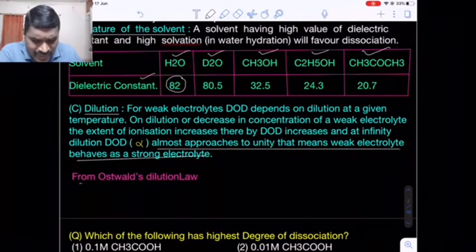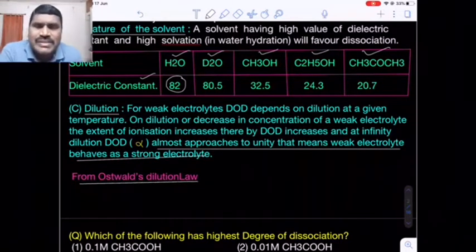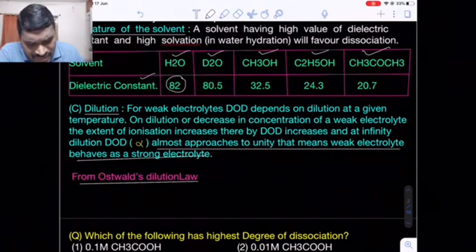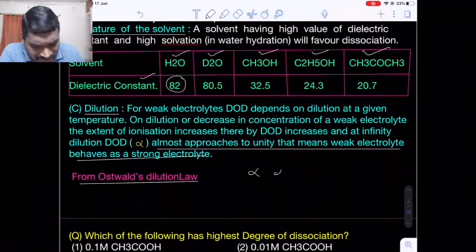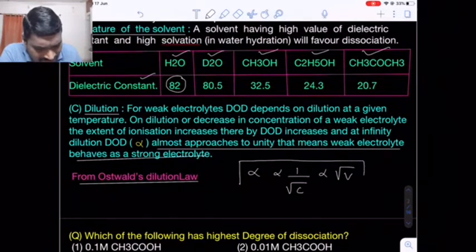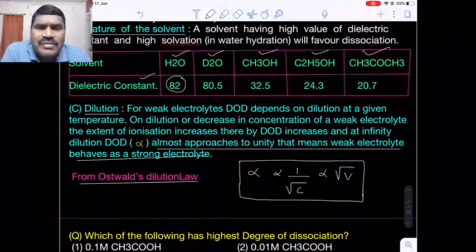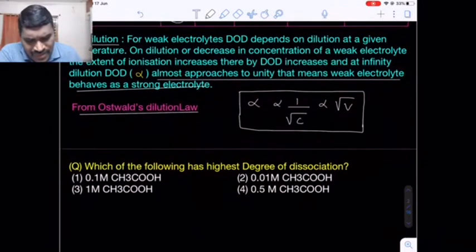It can be explained with the help of Ostwald dilution law. We will discuss it. According to Ostwald dilution law, the degree of dissociation of an electrolyte, especially a weak electrolyte, because the Ostwald dilution law is significant only for weak electrolytes, is inversely proportional to the square root of the concentration, or directly proportional to the square root of the volume. We will discuss what the Ostwald dilution law is. Are you getting my point? Once again, on dilution of weak electrolytes, the extent of ionization increases, due to which the degree of ionization alpha also increases.